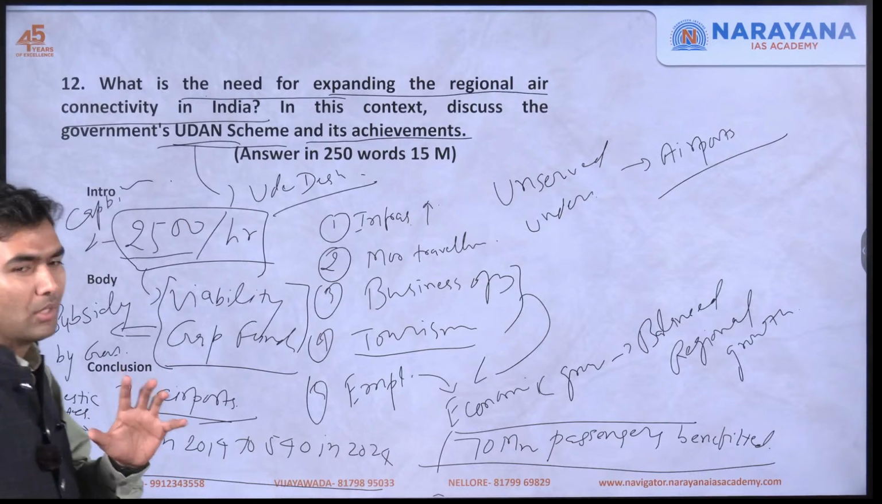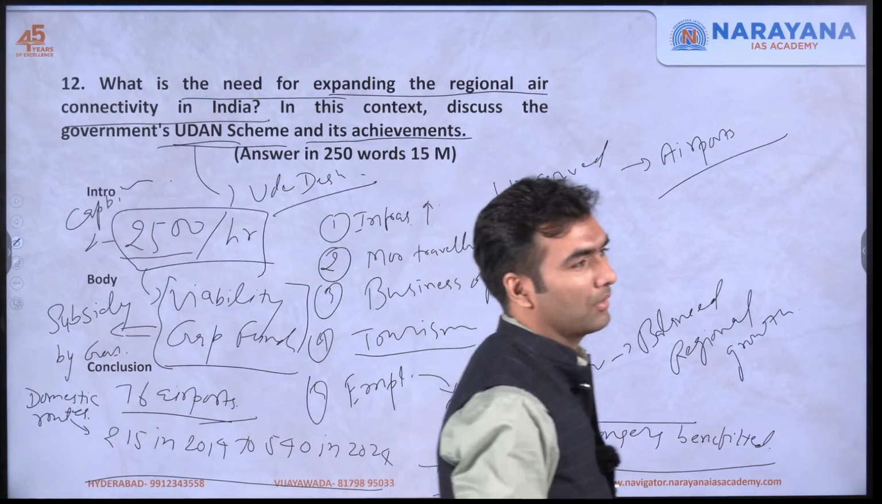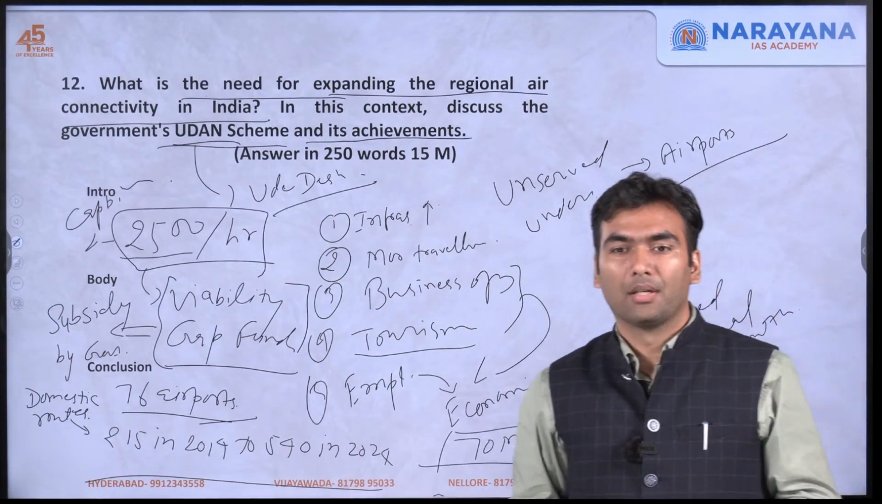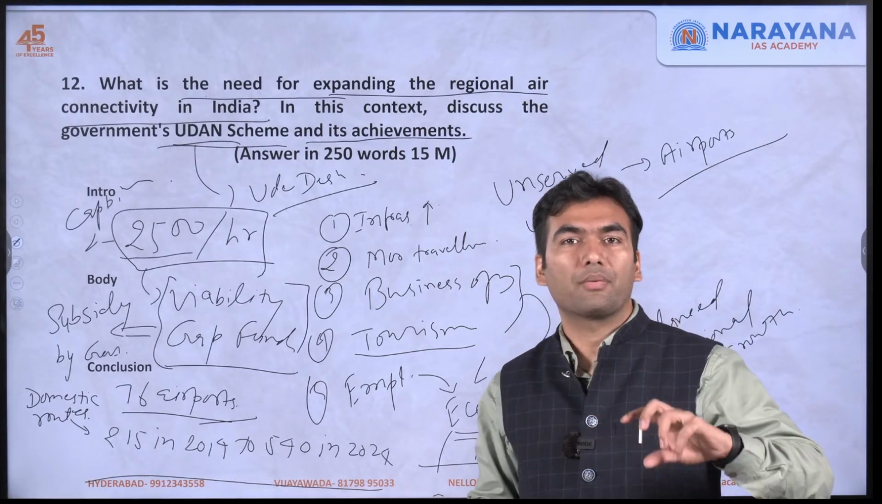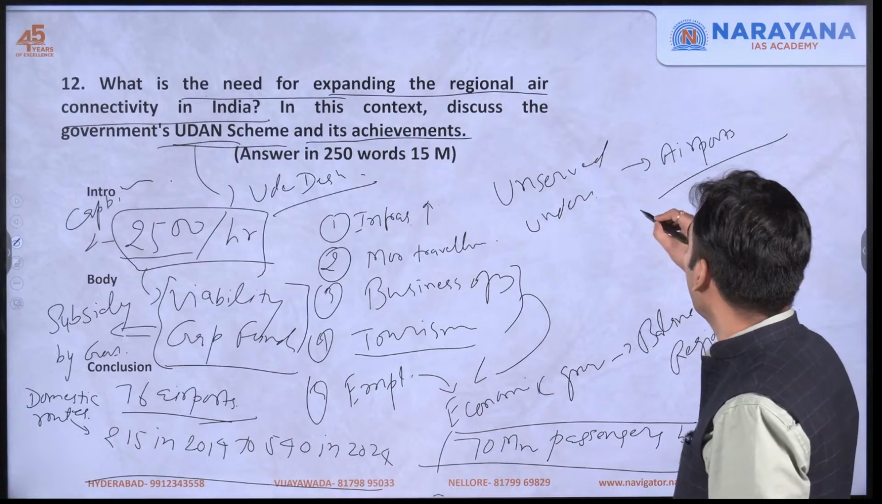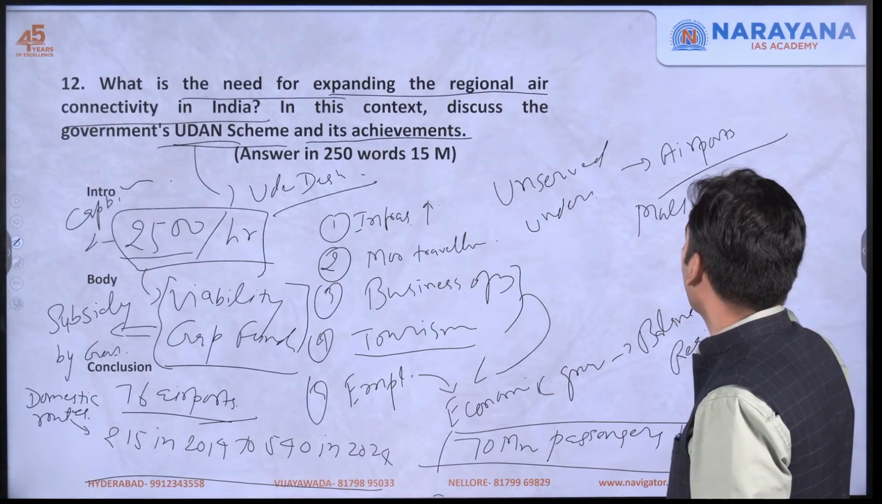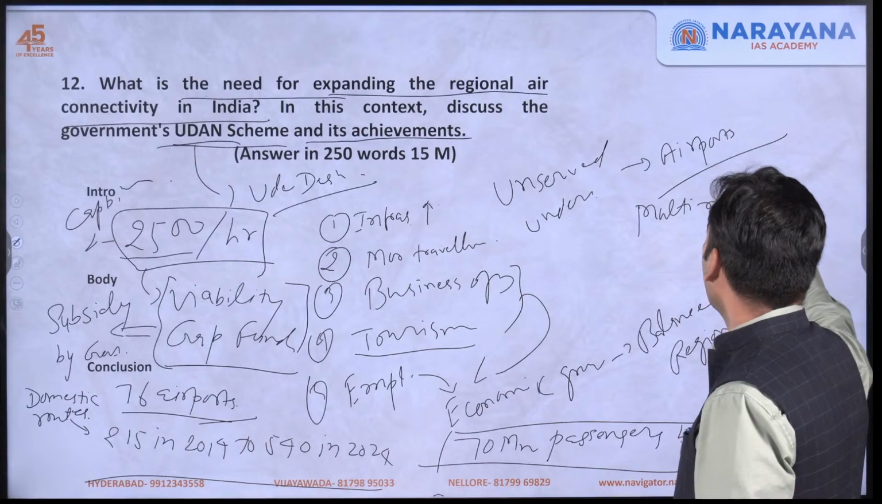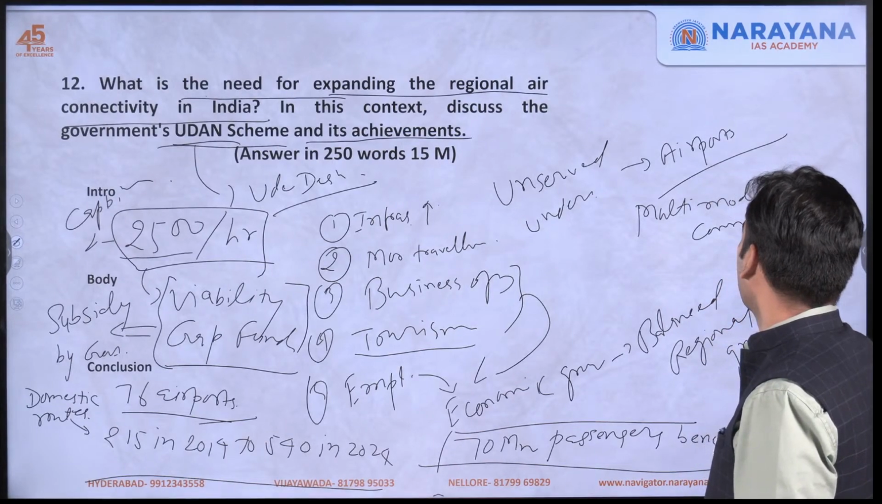The one important suggestion that you should write about this scheme is that even if there are a few routes in which people are still not using this, why? Because there has to be a multimodal transport mechanism. Multimodal connectivity has to be there.